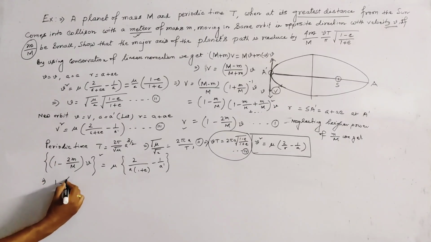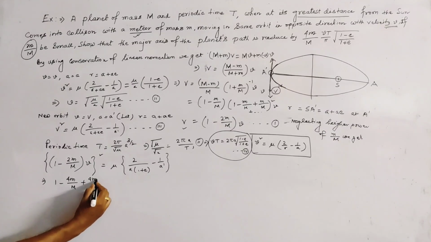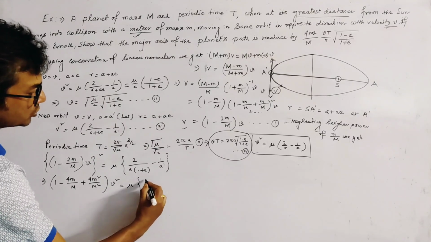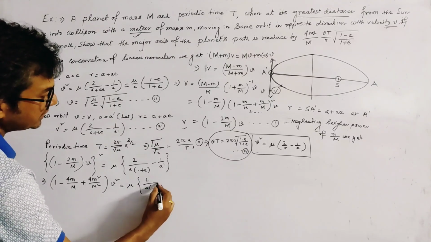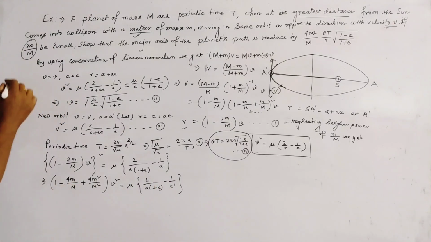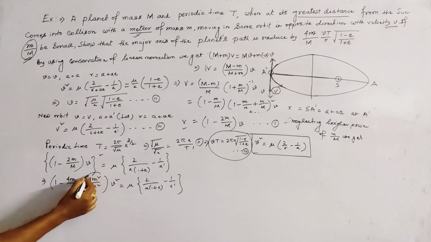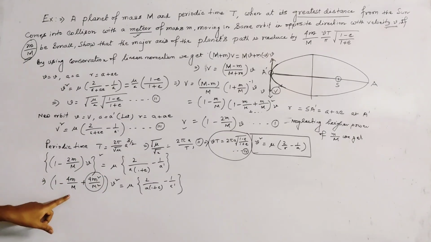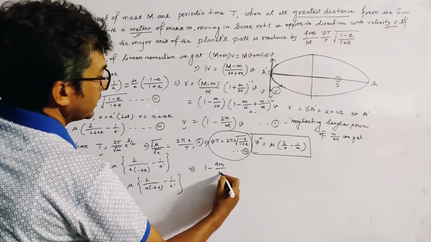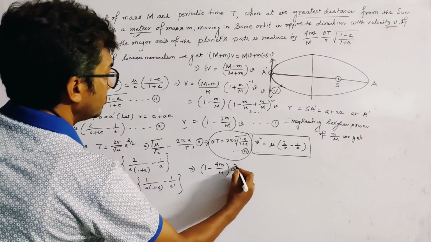squaring we get 1 minus 4 m by capital M plus 4 m square by capital M square into v square, this is equal to mu into 2 by a into 1 plus e minus 1 by a dash, and since it is given that small m by capital M is small, so we neglect this term, okay, and we get the relation as 1 minus 4m by capital M into v square.